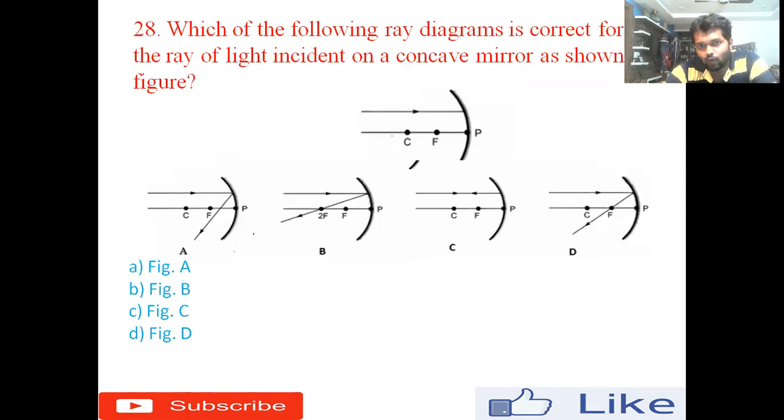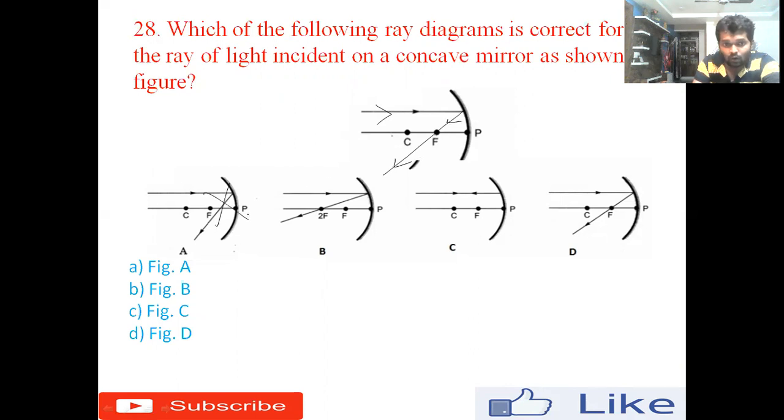28th one, which of the following ray diagrams is correct for the ray of light incident on a concave mirror as shown in the figure? Whenever the incident light ray comes parallel to the principal axis, after reflection, it will go via the focus. This is one of the important rules we have to remember while studying ray diagrams.